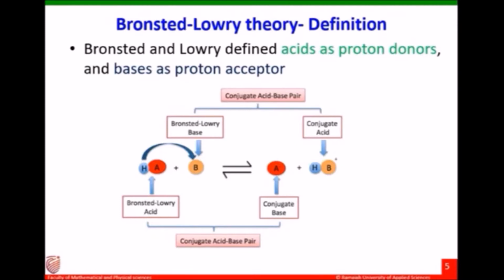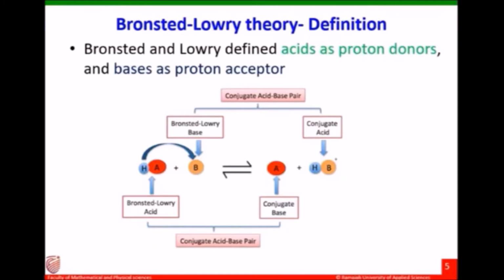Here, the reaction is written as a reversible reaction. Consider the backward reaction. Here, the A minus ion accepts the proton from the HB plus ion. So, A minus is acting as a base and HB plus acts as an acid. In other words, A minus is the conjugate base of the Bronsted-Lowry acid HA.